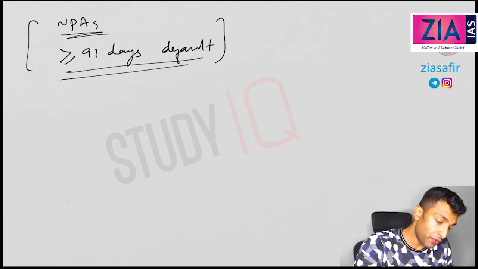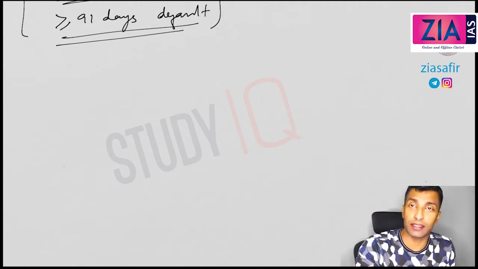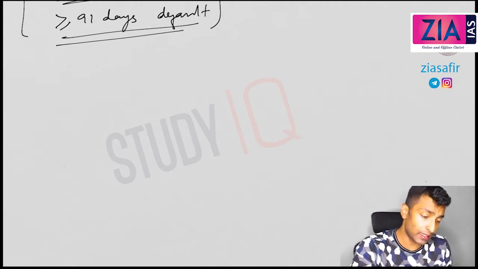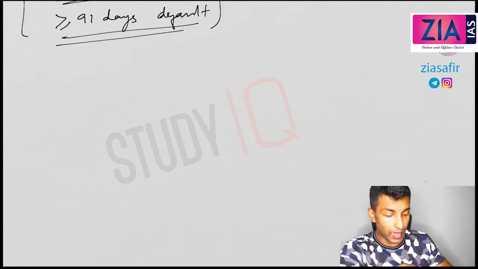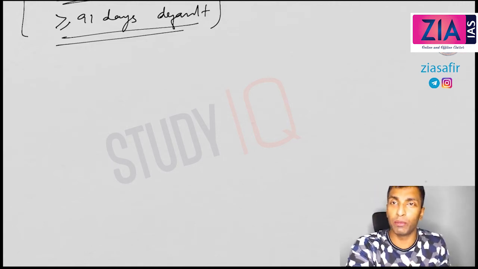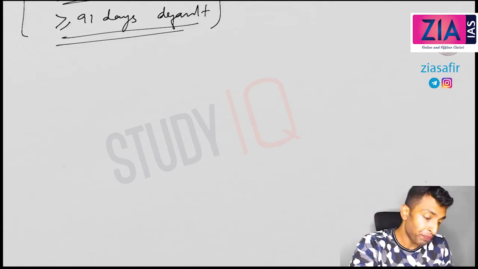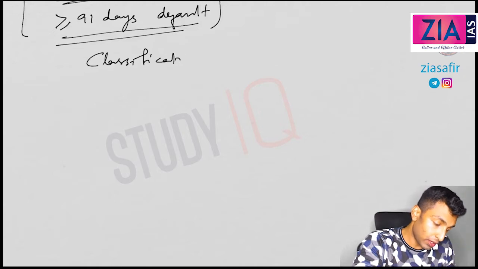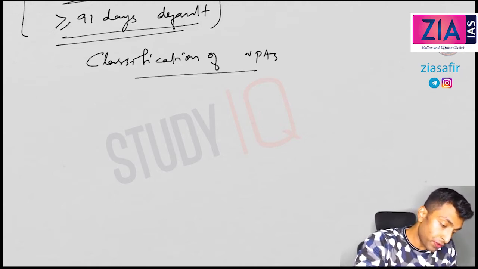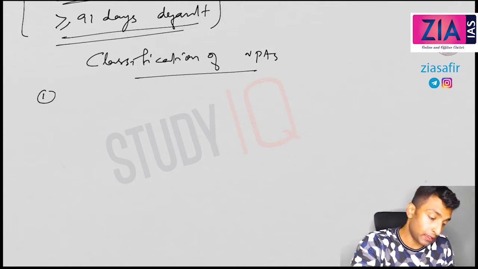Now if you go for the classification of NPAs, you will see substandard assets, doubtful assets, loss assets, and these different categories. You will see bad debt too. I'll take them one by one and explain each completely. So, the classification of NPAs. First one, substandard assets.